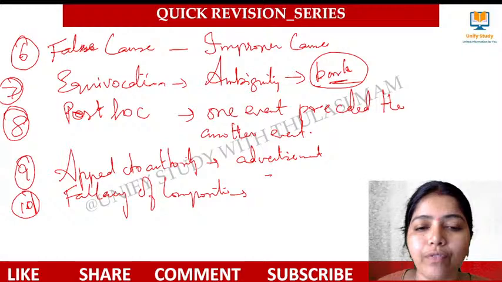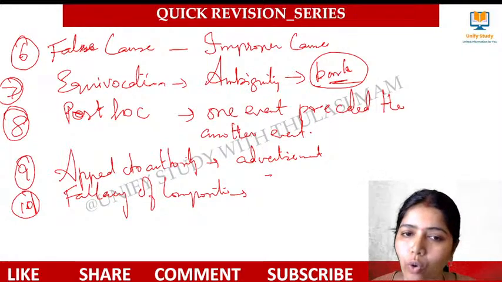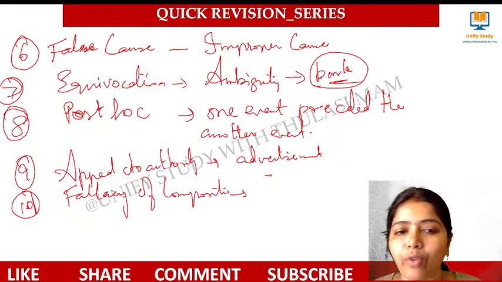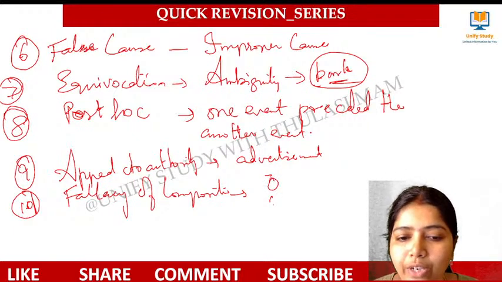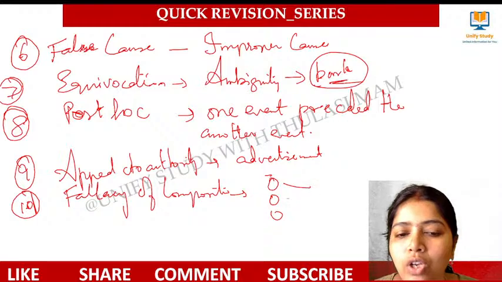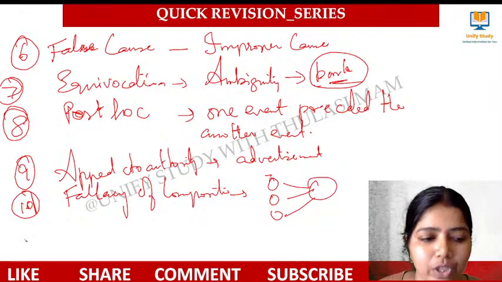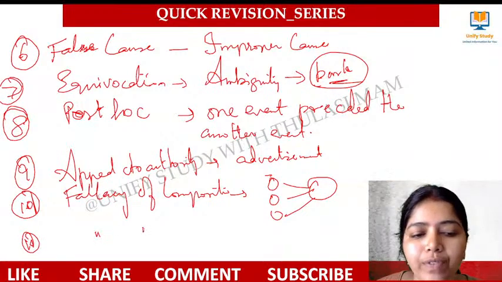What do you mean by fallacy of composition? It applies for the whole, right? Assume that the other parts will also apply for the whole. That's the fallacy of composition. Individually, Indian cricketers are very strong, so we cannot say the whole team is strong. That's fallacy of composition.